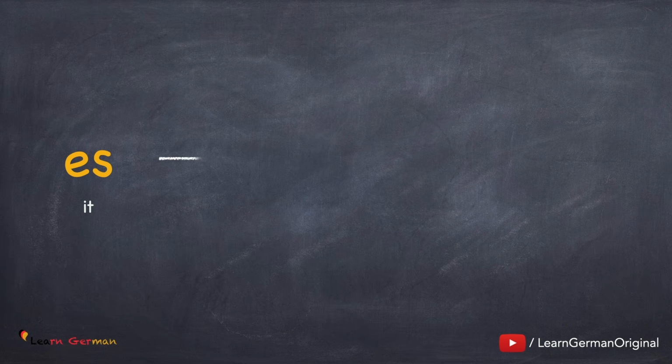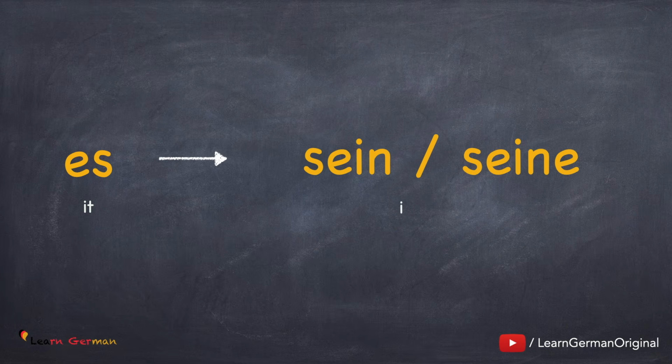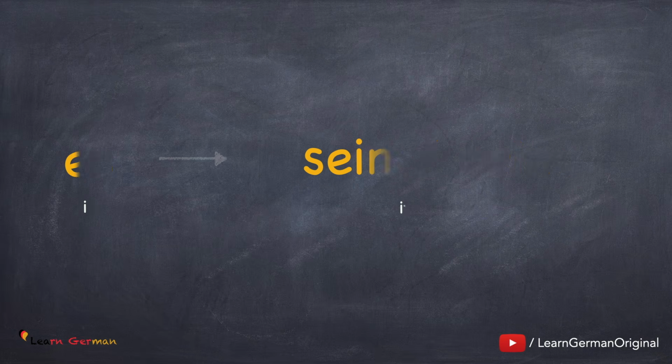Coming to the next pronoun, es. Here the possessive articles are the same as that of er, that is sein or seine. Now let's see how to use them.